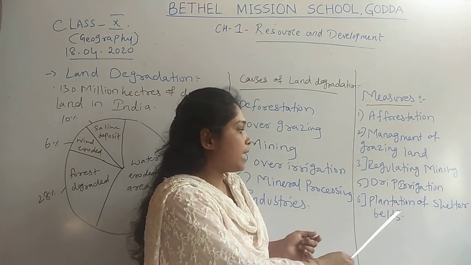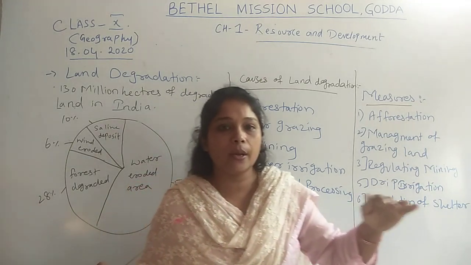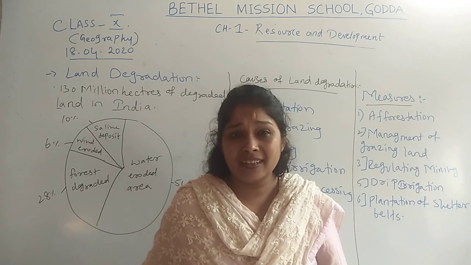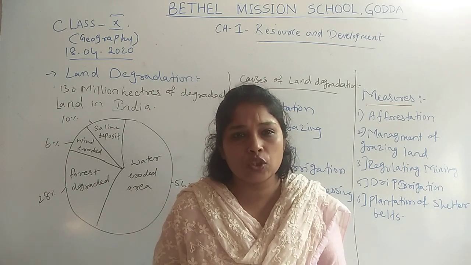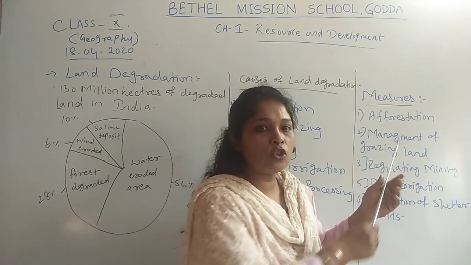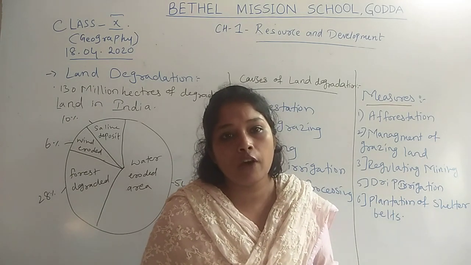And the last one is plantation of shelter belts. Many shelter belts have been planted. Many small trees, cactus trees, have been planted, which keep the fertility of soil in the land only. So these are the measures which we can take for the conservation of lands.